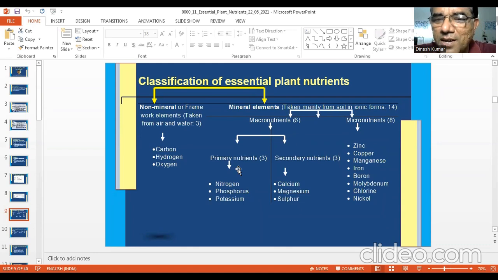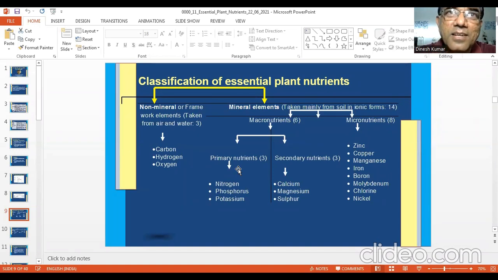Secondary nutrients are in no way secondary, but the farmers give preference to them once the primary nutrients are applied. And then the secondary importance is given to secondary nutrients. So far as concentration and uptake are concerned, sulfur and phosphorus are brothers, or you can say sisters. They behave almost the same.